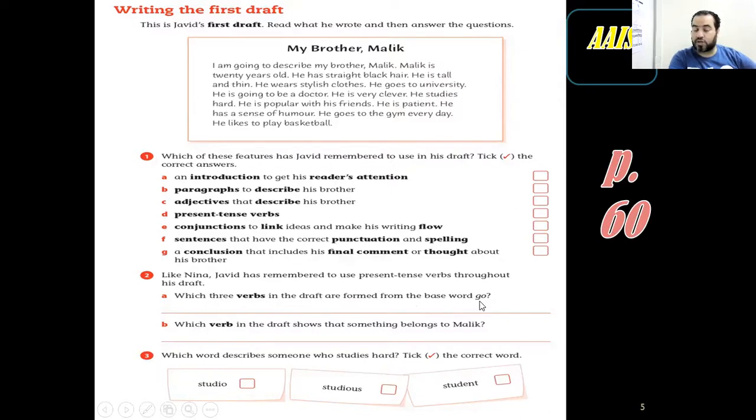The form-based word "go". Which verb in the draft shows that something belongs to Malik? Which verb did you use to say that it belongs to Malik? Which word describes someone who studies hard? Yes, which one? Do I say "study"? What do I say?